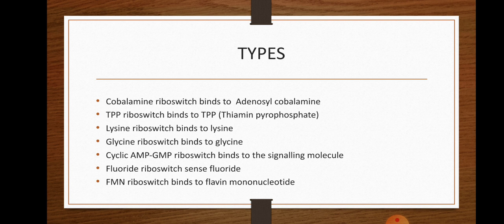Cyclic AMP GMP riboswitch, which binds to the signaling molecule. Fluoride riboswitch, which senses the fluoride ion. FMN riboswitch, which binds to flavin mononucleotide.